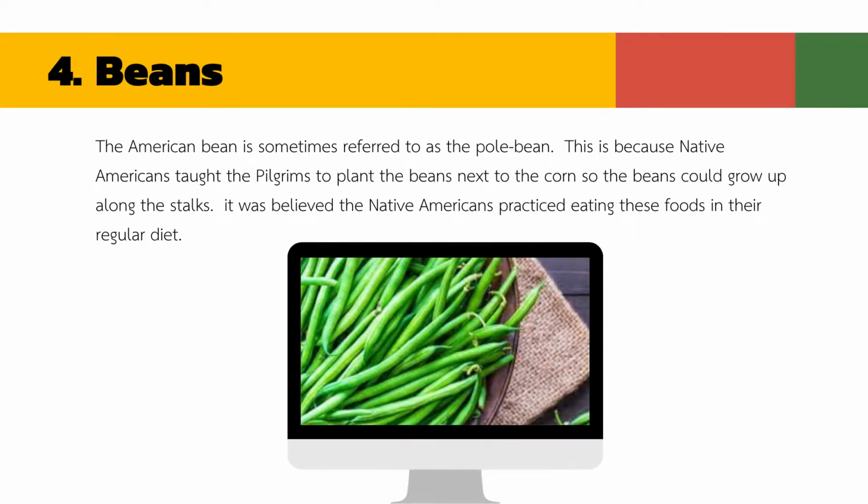4. Bean. The American bean is sometimes referred to as the pole bean. This is because Native Americans taught the pilgrims to plant the bean next to the corn, so the bean could grow up along the stalk. It was believed the Native Americans practiced eating this fruit in their regular diet.